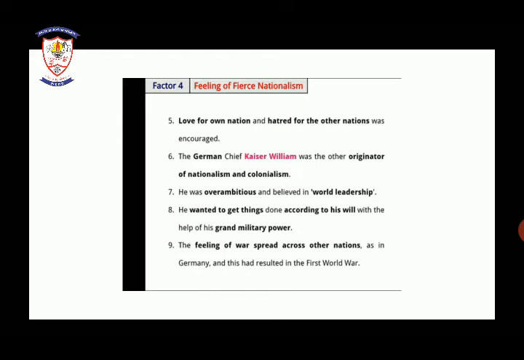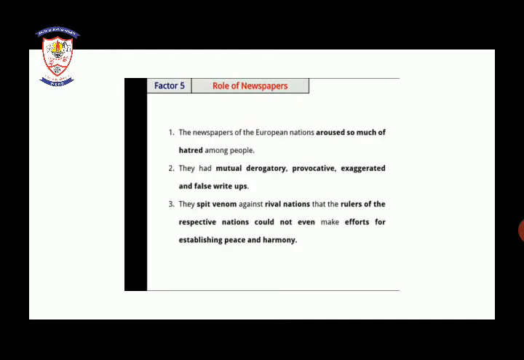He wanted to increase his military power also, and this fear of war spread across the other nations as well, and it resulted in the First World War.